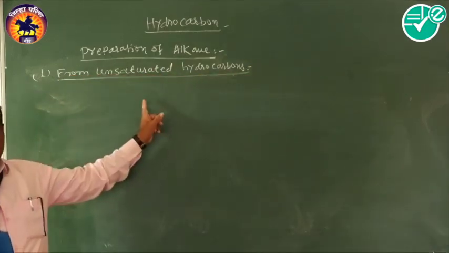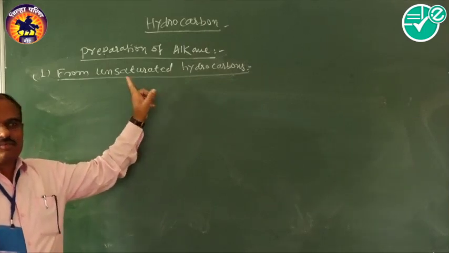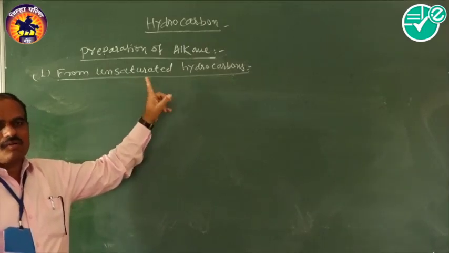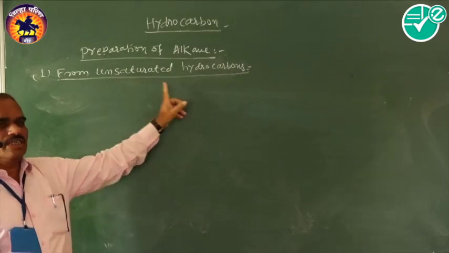Here unsaturated hydrocarbons means those which contain a carbon-carbon double bond or carbon-carbon triple bond. They are called as unsaturated hydrocarbons.